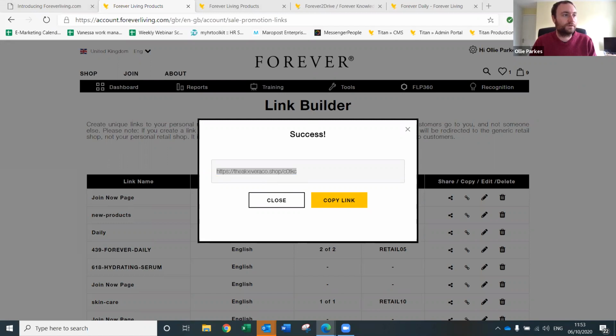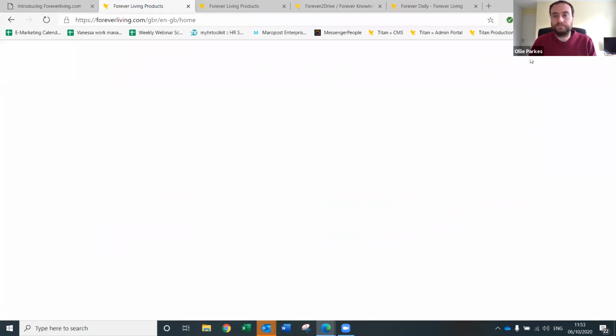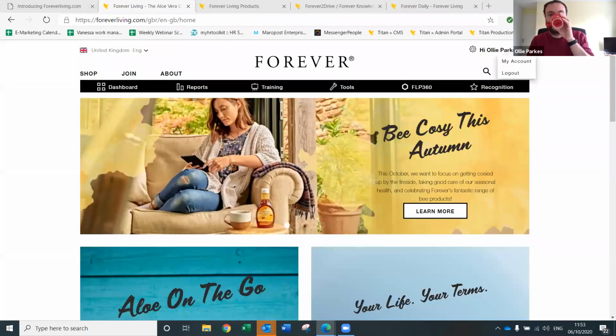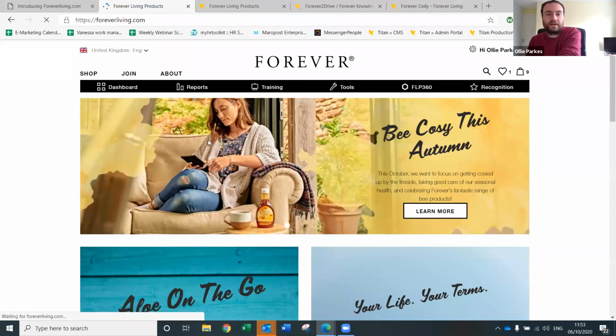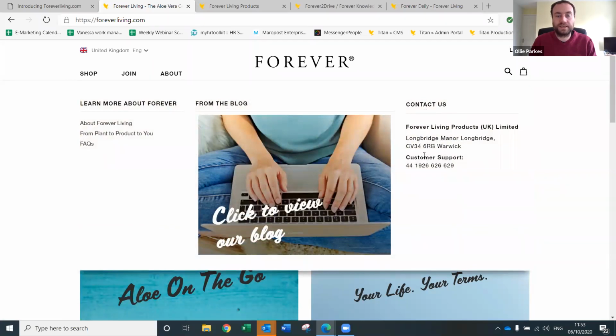What other questions have we got? Can the international directory be loaded in? As soon as I got into the new system, Benelux popped up with all the details, it had all the information. So if we go back here, I'll go back to the home page and just log out. So on the About, it's got the contact details here, yeah.